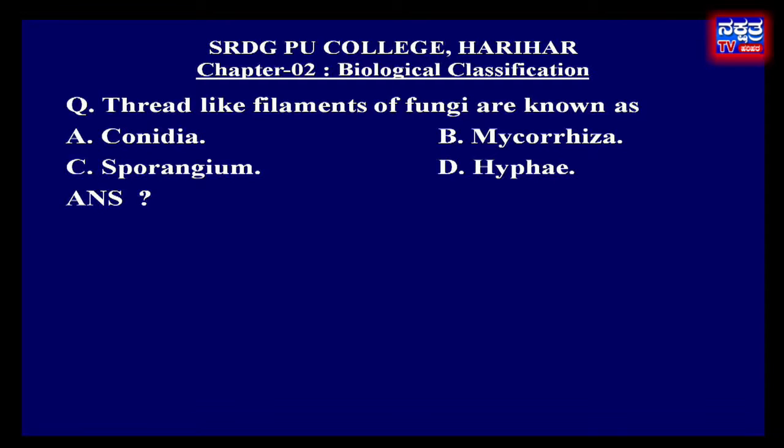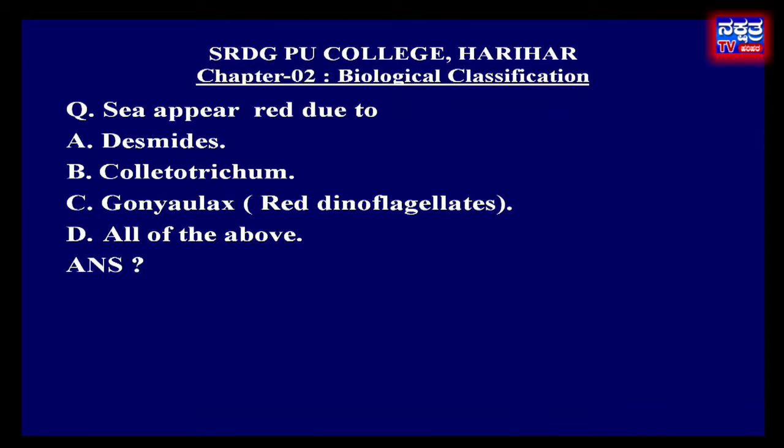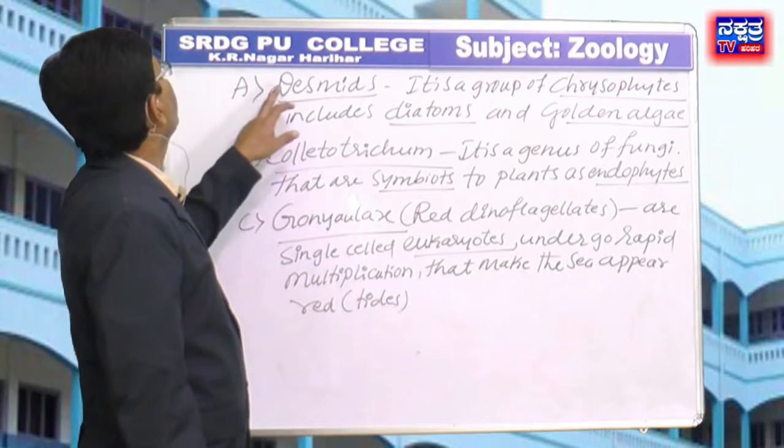Move to next question. Red tides appear red due to options A, desmids, B, colletotrichum, C, gonyaulax. They are also called red dinoflagellates. Option D, all of the above. Okay.